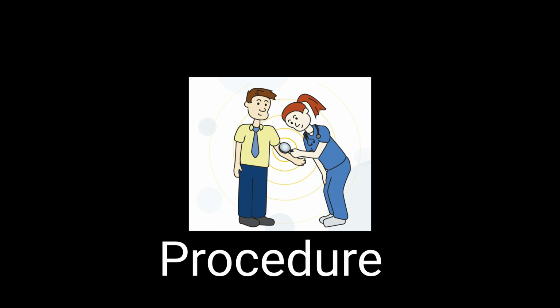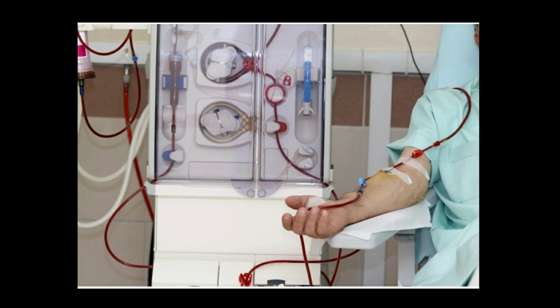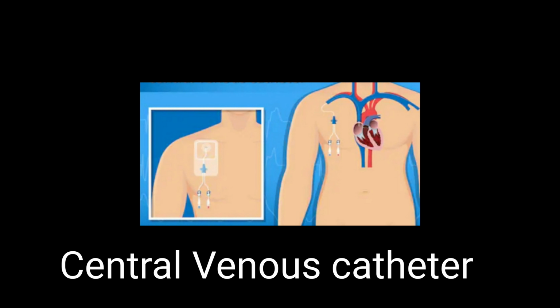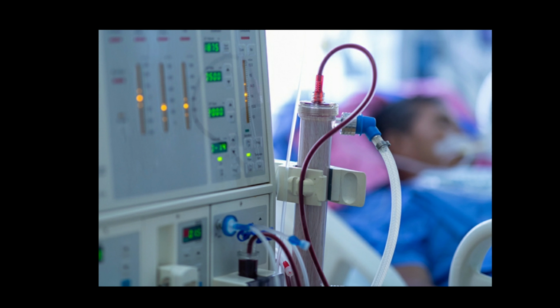Procedure: when a patient goes for hemodialysis, vital signs and the patient's weight are checked. This monitoring is done to decide how much fluid needs to be removed from the body. Patients with AV fistula get 2 needle sticks in their access. One needle takes blood out of the body, while the other puts it back into the body. Central venous catheters have 2 tubes from their access connected to the blood tubes that lead to the dialyzer and back to the body. Once the machine is put on, treatment begins.